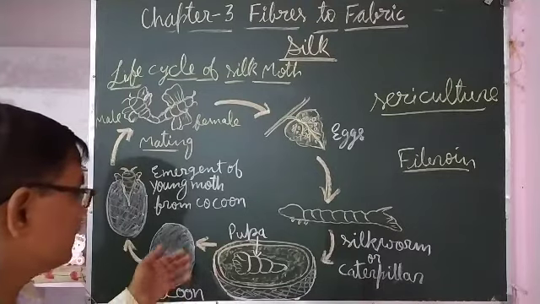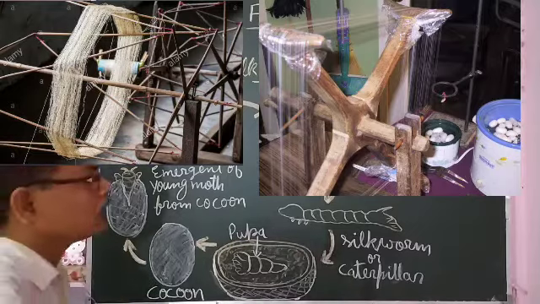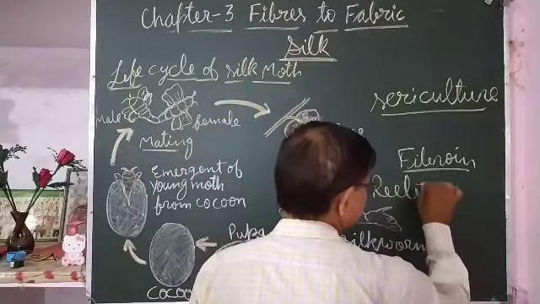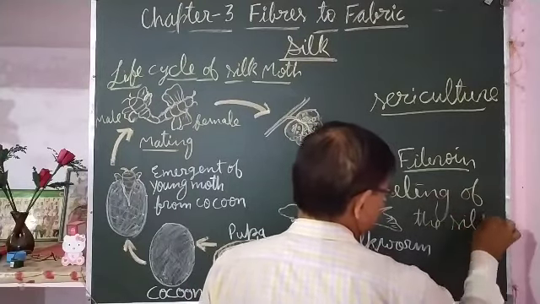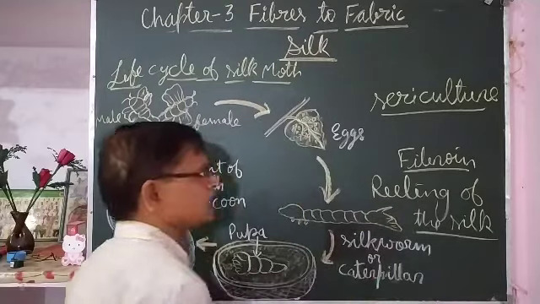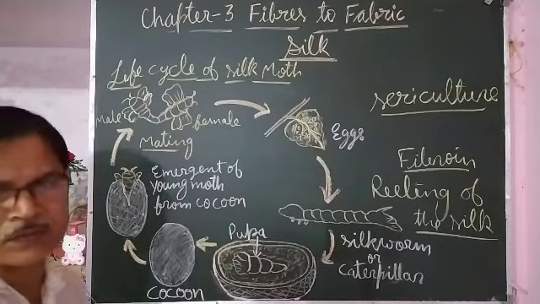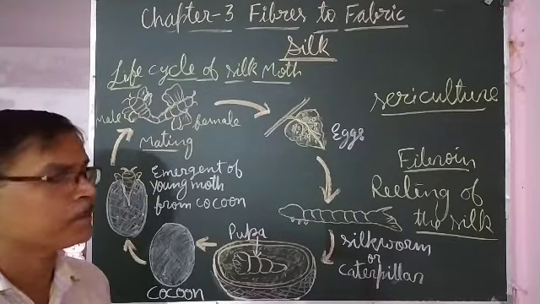Then the fiber is taken out from the cocoon, and the process of taking out fiber from the cocoon is called reeling of the silk. This is the raw silk that is used for making fabrics, that is, making yarn by the process of spinning.